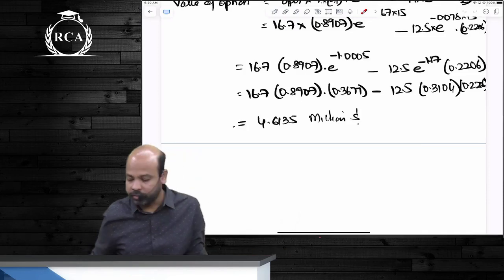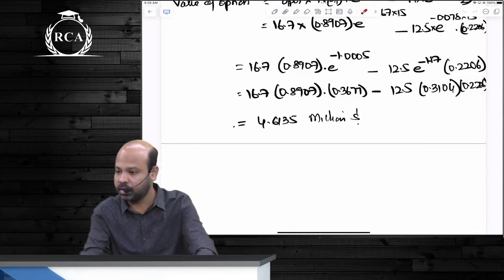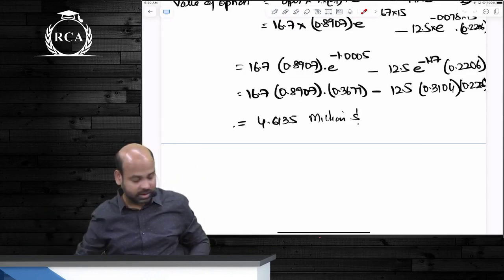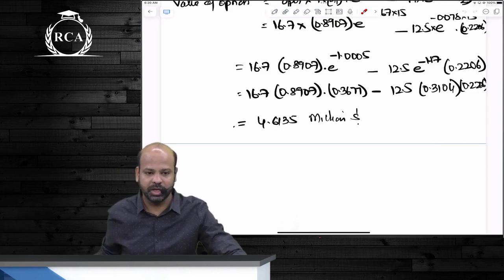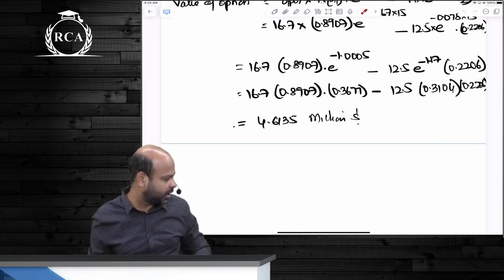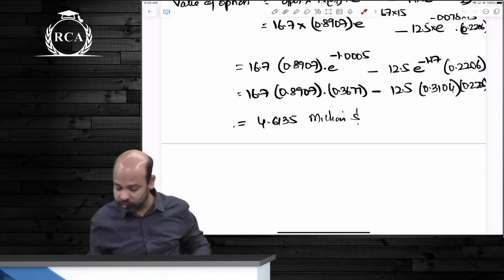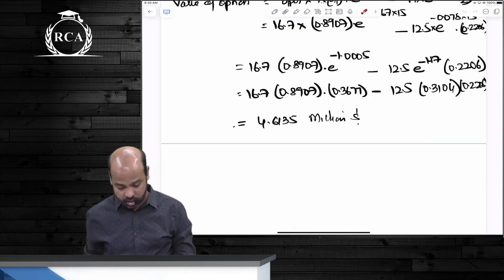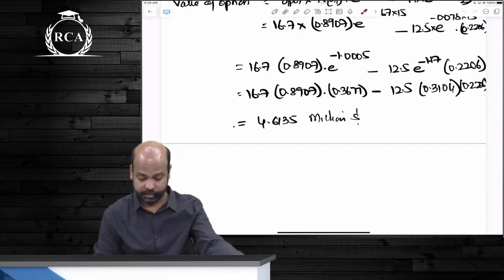Alright guys, so we were talking about real options the other day. We did the very first question. I said the three types of real options are growth option, abandonment option and timing option. The question that we did yesterday, good morning guys, online students, was in relation to growth option. Yes or no?